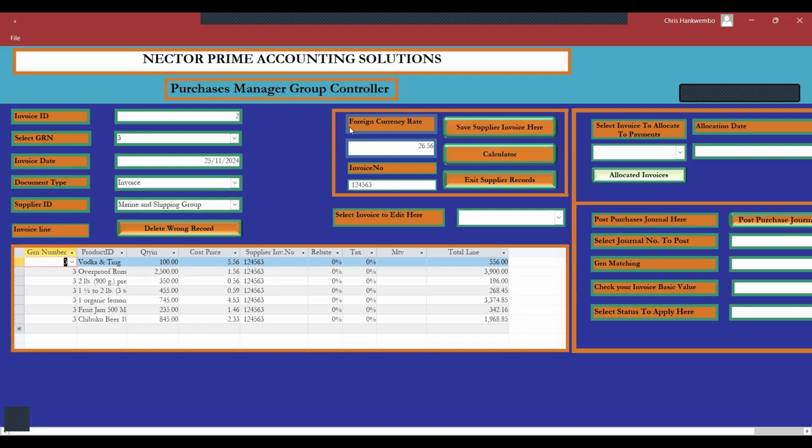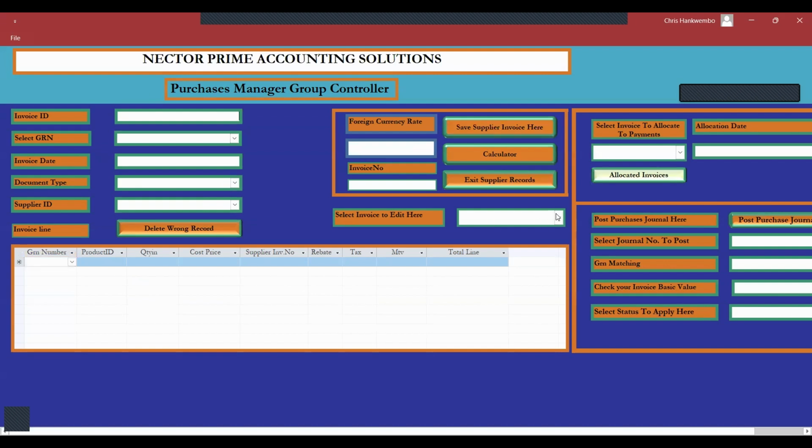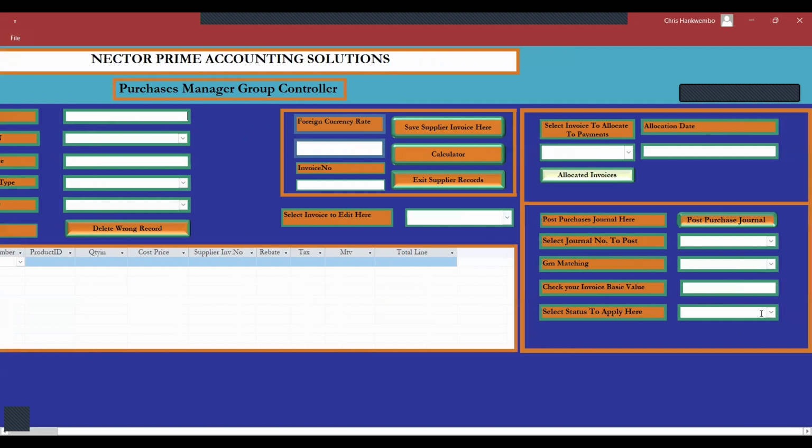We save the supply invoice here. And now, after saving the supply invoice, we need to approve the invoice down here. So the invoice will be approved here. Okay, so we post.